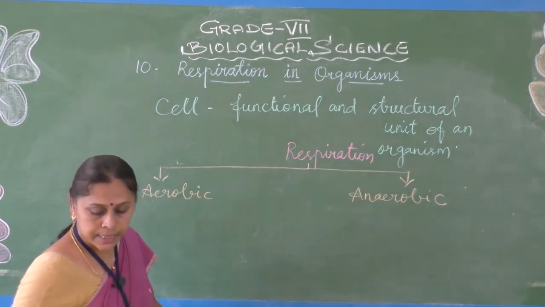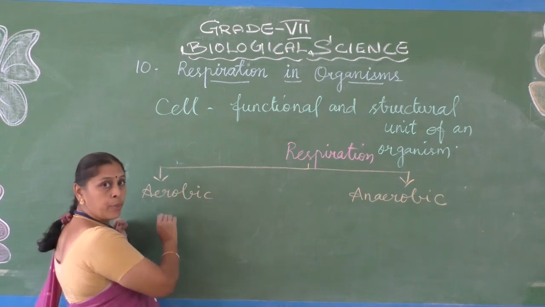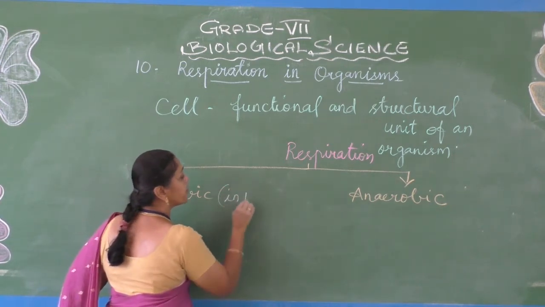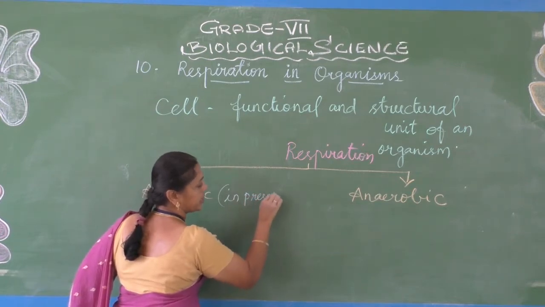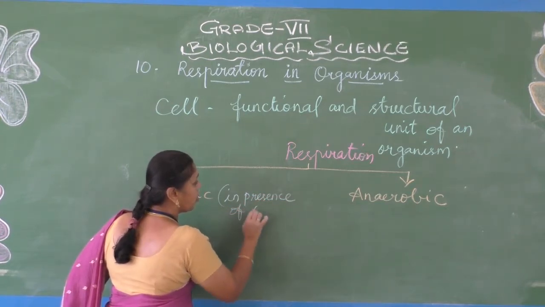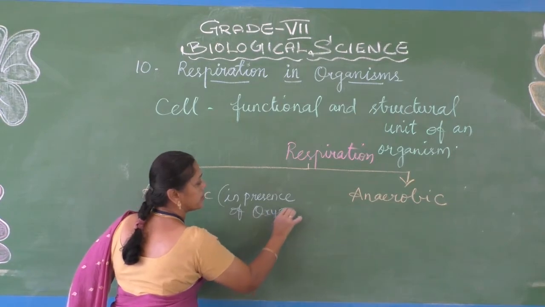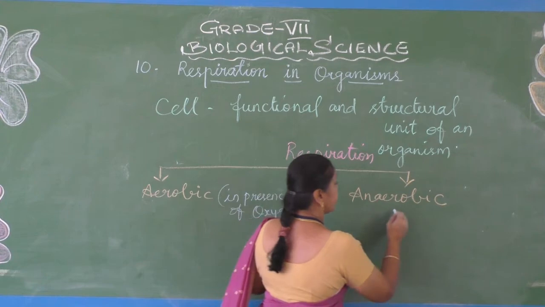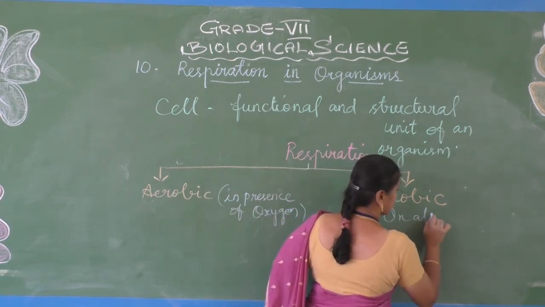Aerobic respiration means the respiration takes place in the presence of oxygen, and anaerobic means in the absence of oxygen.